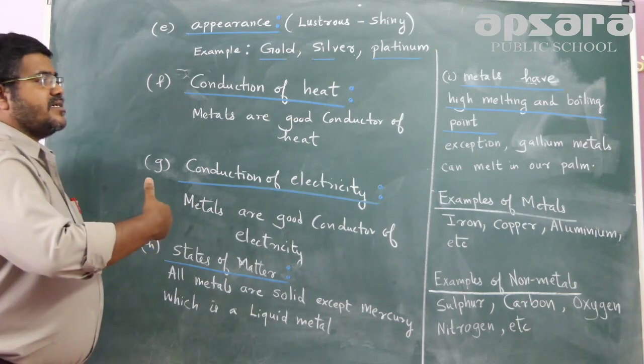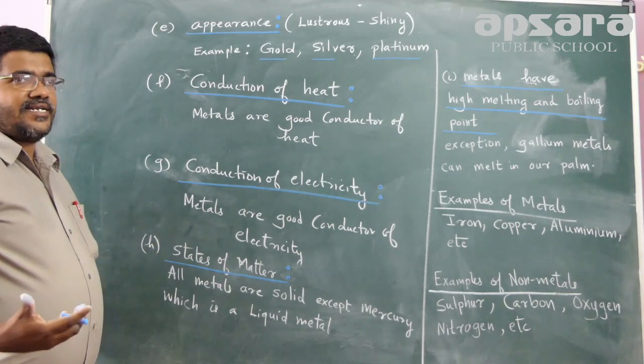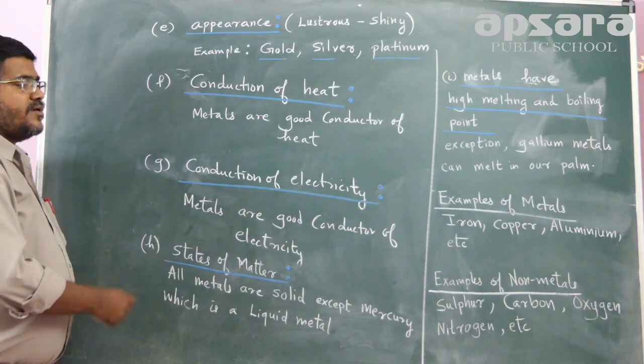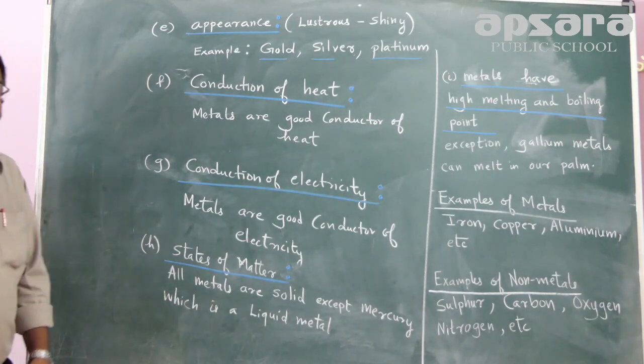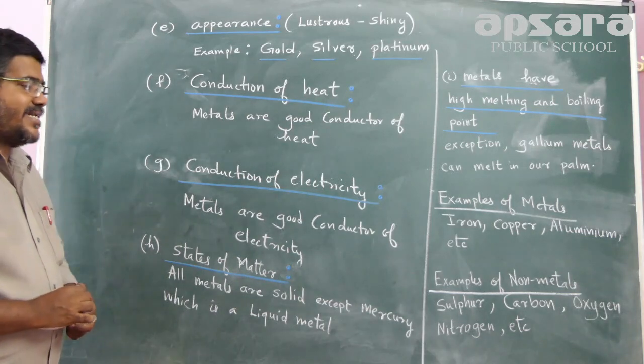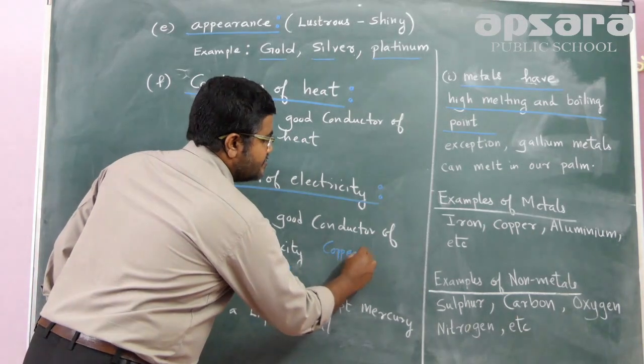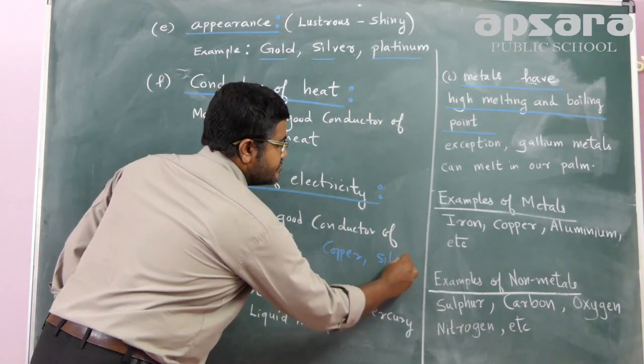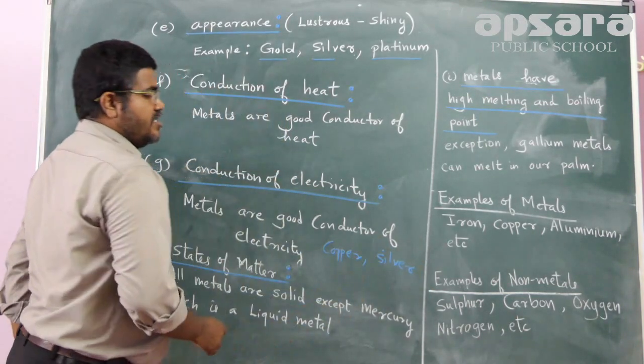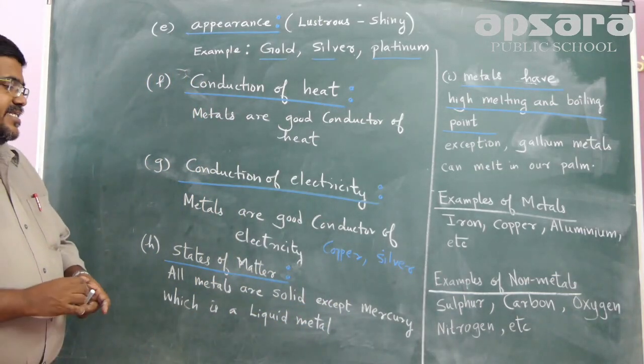So in fact, they are able to conduct heat. Similarly, metals are good conductors of electricity. For example, we have copper and silver. Copper and silver are the best conductors of electricity.